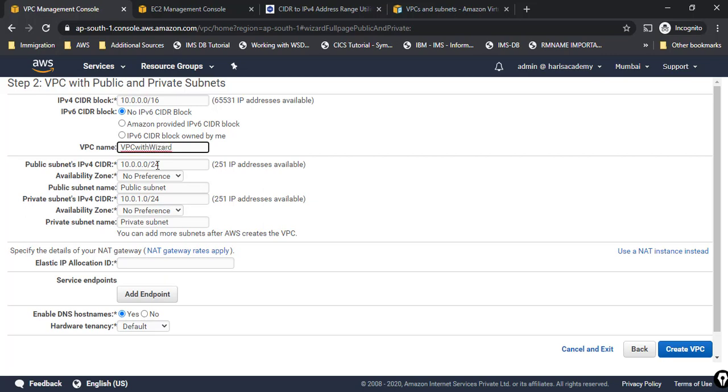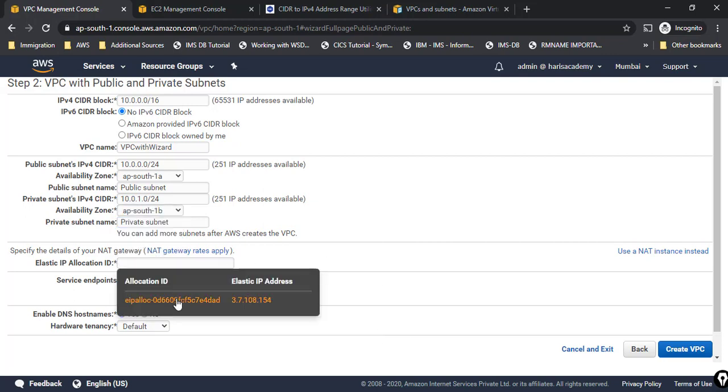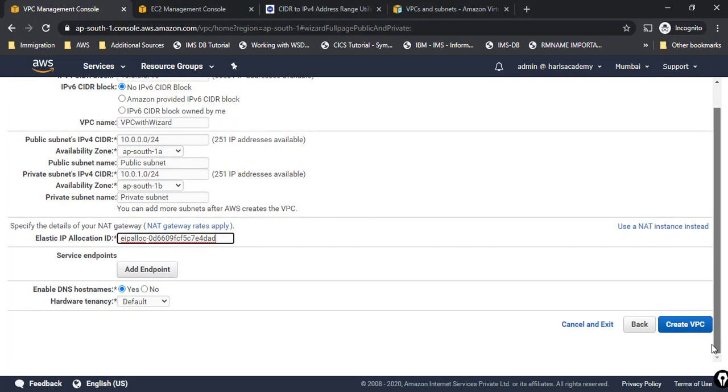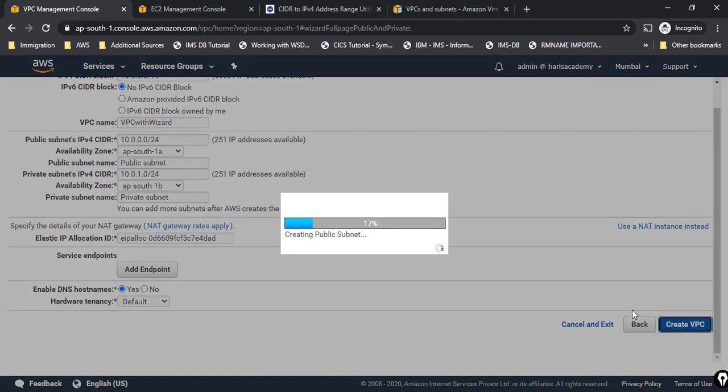Okay, and I'll keep the same thing. I'll have availability zone as AP South 1A for public subnet, and for private subnet I'll have AP South 1B. Then here if I click on it, I have an elastic IP address which I can allocate to NAT gateway. The remaining default settings I can keep as they are, and then click on create VPC. So it takes some time and creates all the different options.